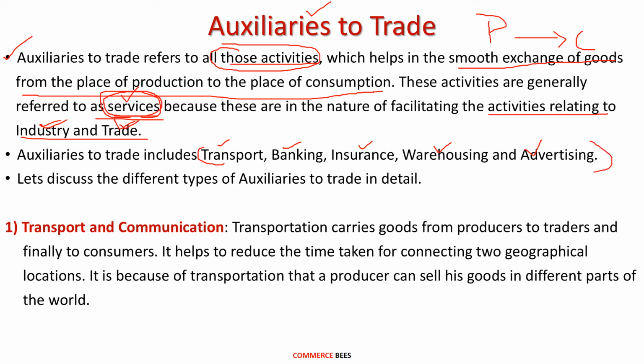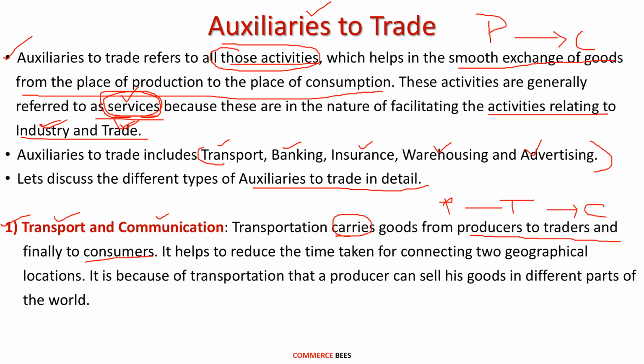Let's discuss the different types of auxiliaries to trade in detail. The first is transport and communication. These are two different terms. Let's first understand what is transport. Transportation carries goods from producer to traders and finally to consumers. When the goods are produced in the industry, it is very important that they should be transported to the final consumer. So transportation helps in carrying the goods from the producer to the traders and from the traders to the final consumers.